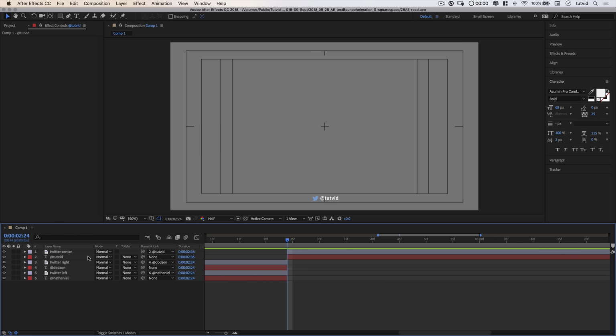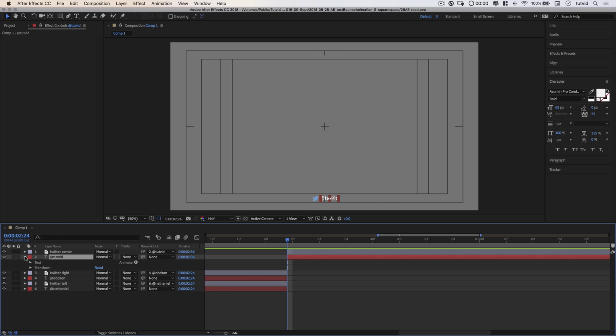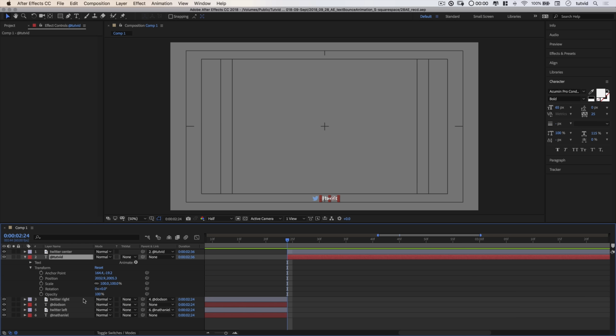So what I think I'm going to do here is open up the tutvid text layer here. We're going to go to transform. I'm going to go to scale, and I'm going to drop a keyframe for scale. But before I do that, let's just unlink the constrained proportions, and we're going to set the width to like 70%. So we're going to squish this inward, and then we're going to drop our keyframe. And then what I'm going to do is move about 12 frames down the timeline.